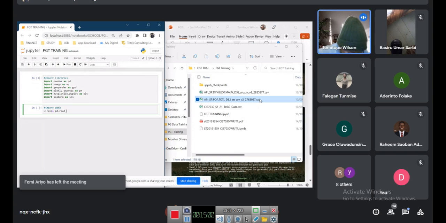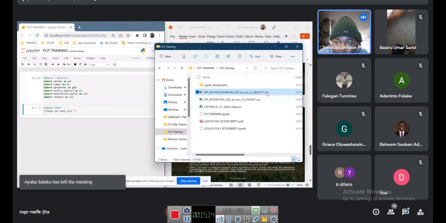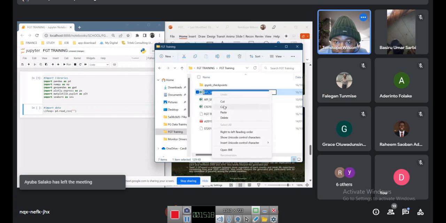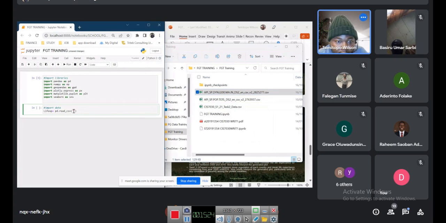So we bring in a CSV, and then we have to put in the name of the data we are bringing in. So we are bringing in life expectancy data now. I just copied the name of this data and pasted it in here. So that's the data we are bringing in.